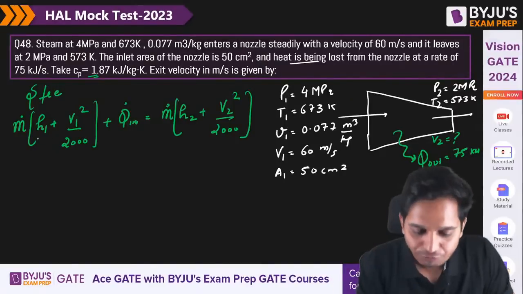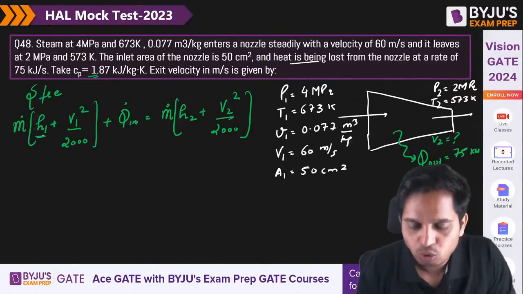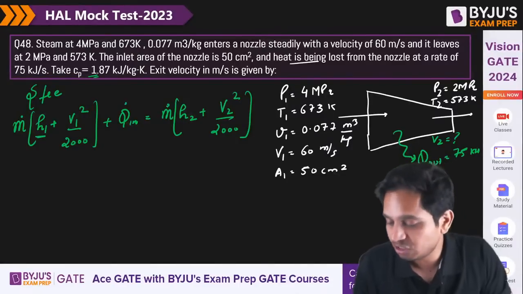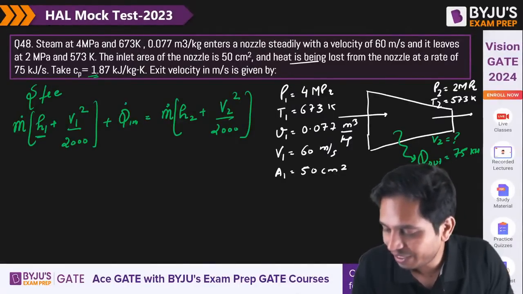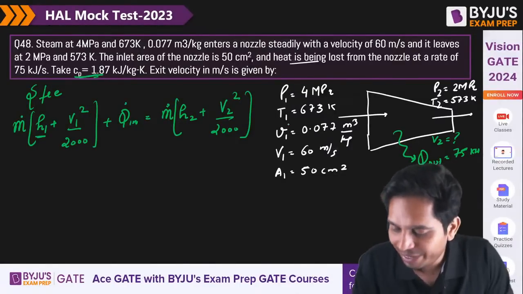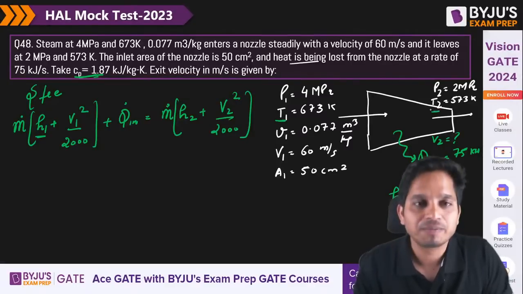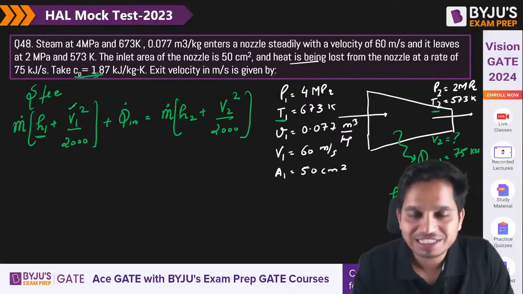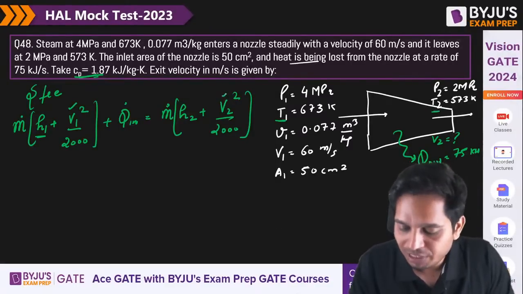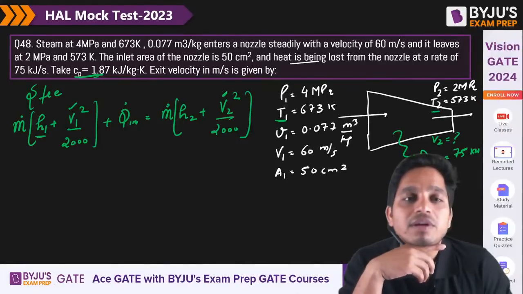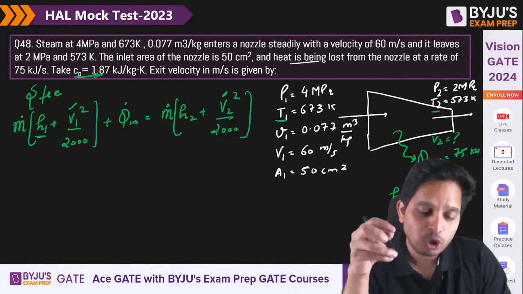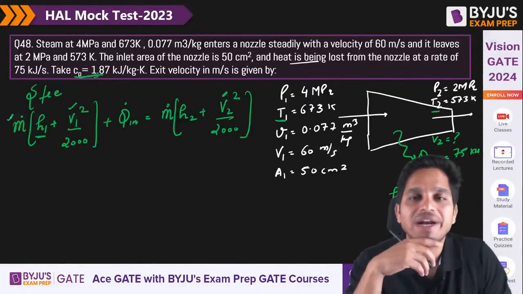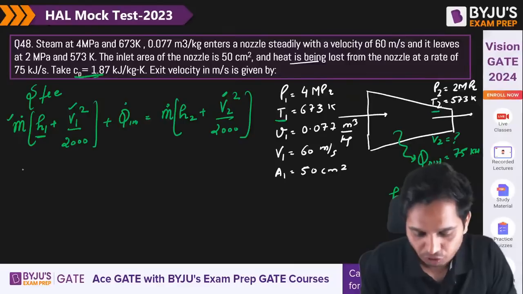First of all, h1 you can calculate, right? Because h is equal to Cp T. Cp is given, temperatures T1 and T2 are also given, and V1 is given. The problem is V2 is not given. But before calculating V2, I need to calculate the mass flow rate.